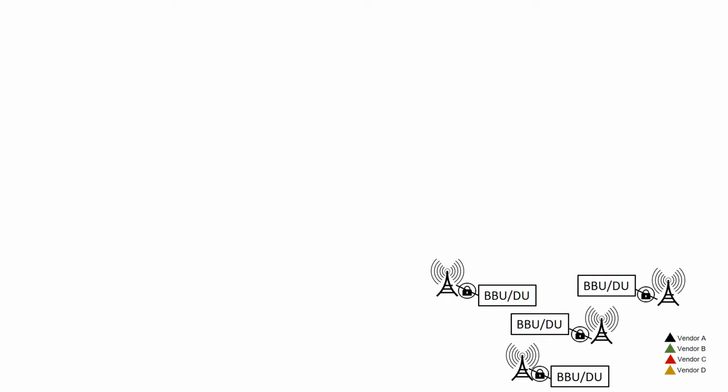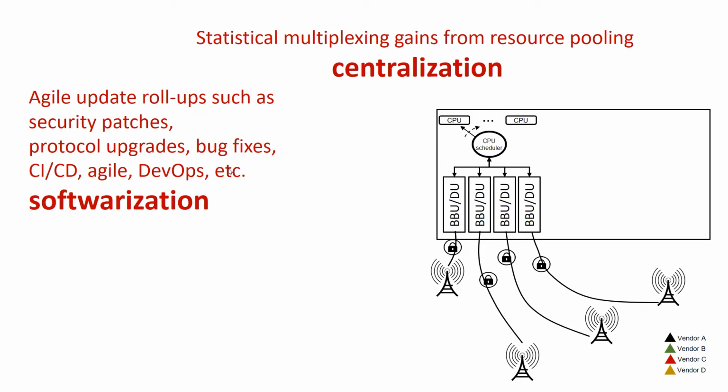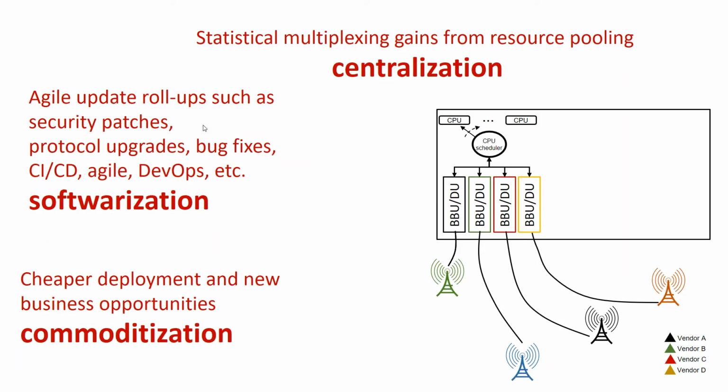Virtualized Radio Access Networks, or vRANs, will become the spearhead of next-generation mobile systems beyond 5G. Through a series of initiatives, such as O-RAN, vRANs will provide multiplexing gains via centralization, agile software development techniques, and cheaper deployments through standardization and commoditization.